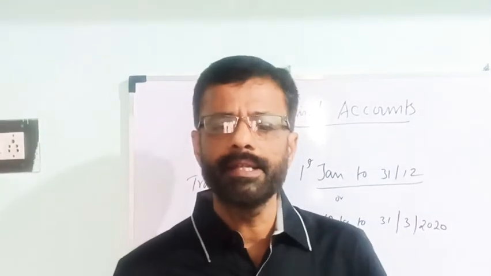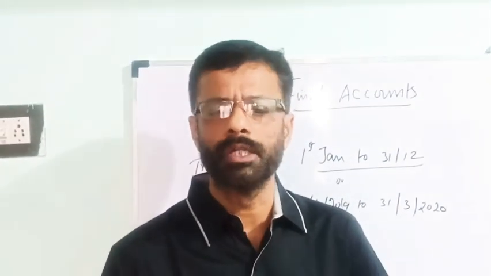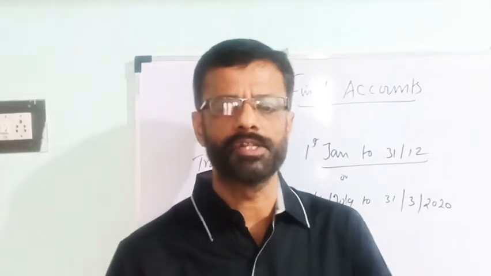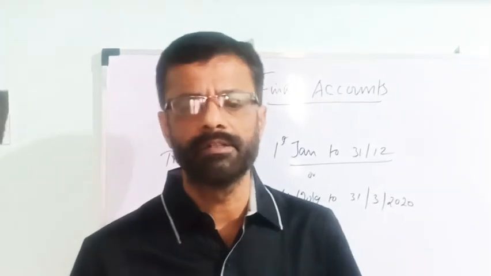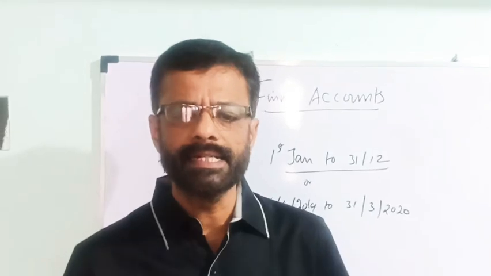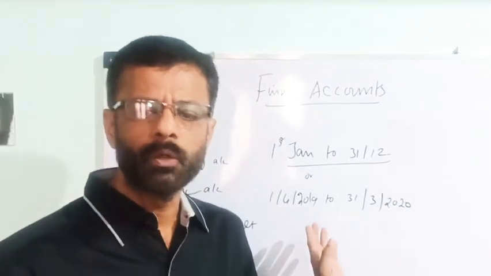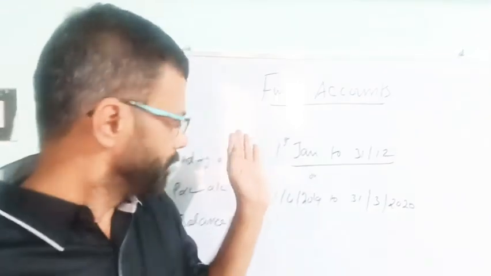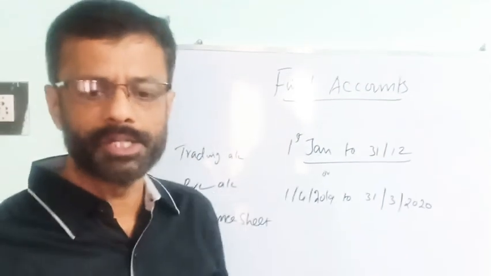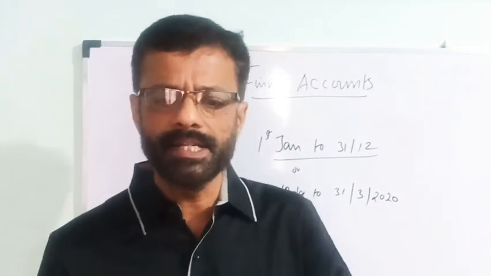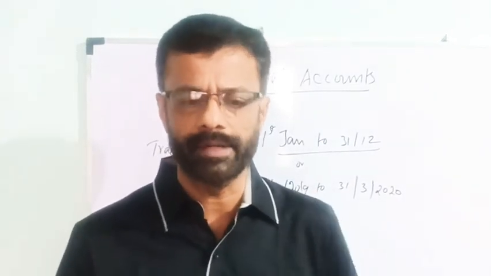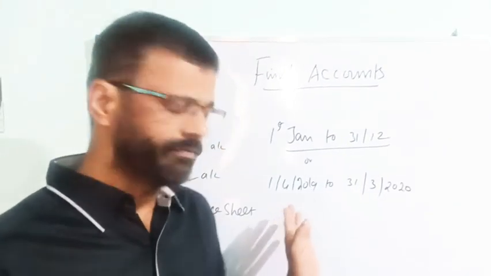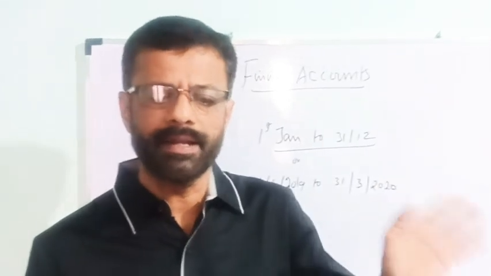For different organizations, the final accounts differ depending upon the nature of the organization, and the appearance and title of the final accounts will differ. For example, in the case of a trading concern, the final accounts consist of the trading, profit and loss account and balance sheet. A trading account is prepared by a concern which purchases goods and sells them, earning a profit. For such a concern, the trading, profit and loss account are the final accounts.